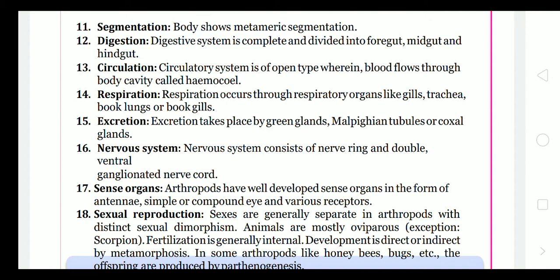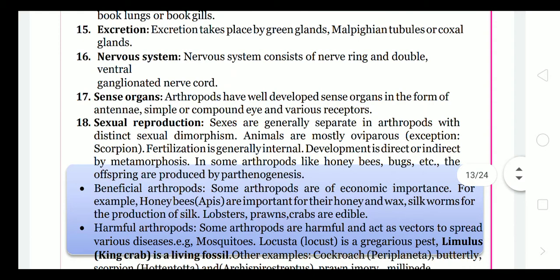Nervous system: it consists of double nerve rings on the ventral side. A ganglionated nerve cord is present. The nerve cord is the main important part of the nervous system of the cockroach, and ganglia, a kind of junctions, are also present on that nerve cord. These junctions themselves work as a spinal cord. So there is no brain in cockroaches. That's why they can give quick reaction or quick action to a stimulus.